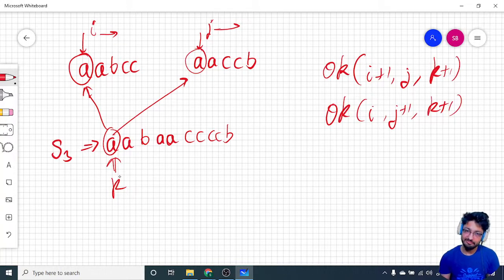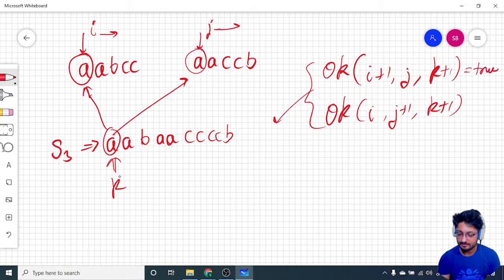If both of these cases return true, then it is fine. If maybe this returns true, that if I move my I to the next step, in the end the answer turns out to be true, then just take this as the original DP state. So we take the OR of both of these answers, because whatever turns out to be true, that is the best state possible.